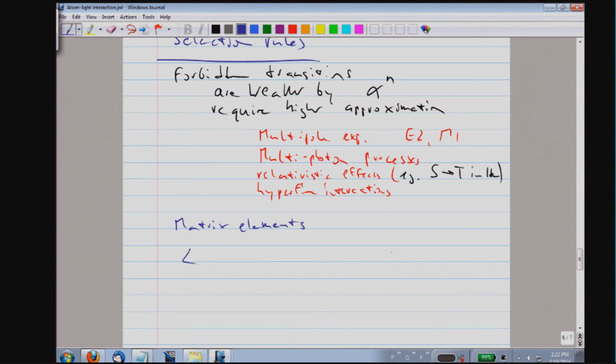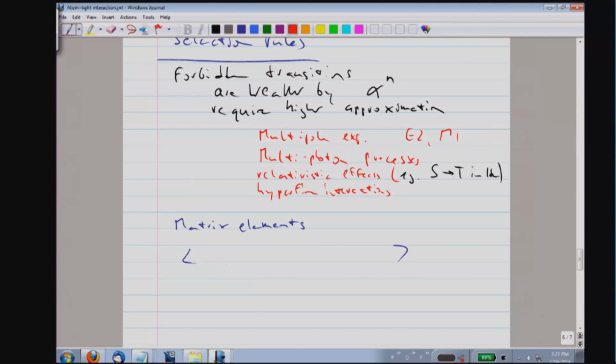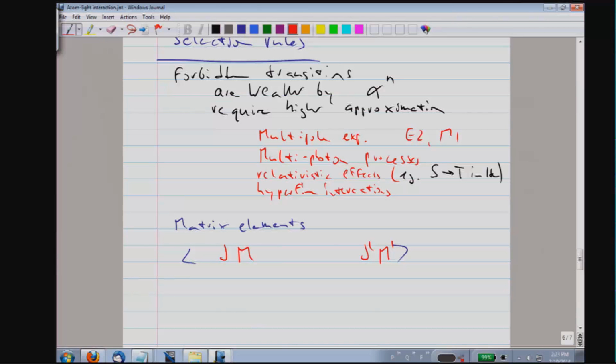So what is always a good quantum number, what is always a label for our atomic states, is angular momentum, because atoms live in free space and there is rotation invariance. So we always categorize our atoms with angular momentum quantum numbers J, m. And we are asking, are there transitions between a state J, m and a state J', m'? And all other quantum numbers we can now summarize with the label n.